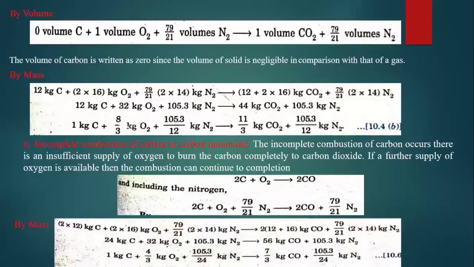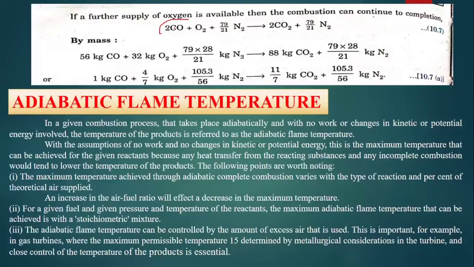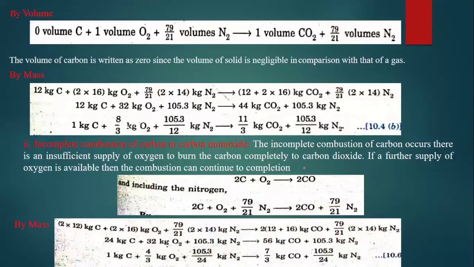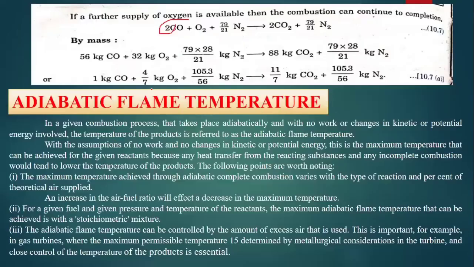And I already told you, if a further supply of oxygen is given to carbon monoxide, whatever product we have here, the carbon monoxide, if we further supply some oxygen along with the nitrogen constant, this can complete the equation. That means that can give us carbon dioxide, which is not that much harmful.